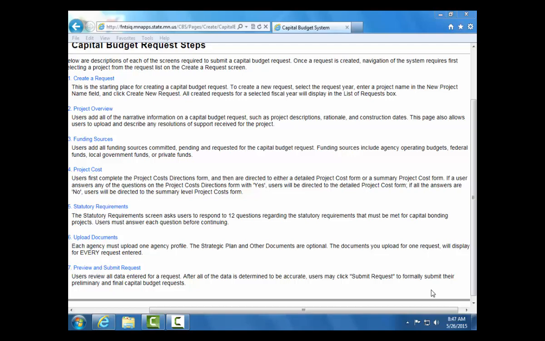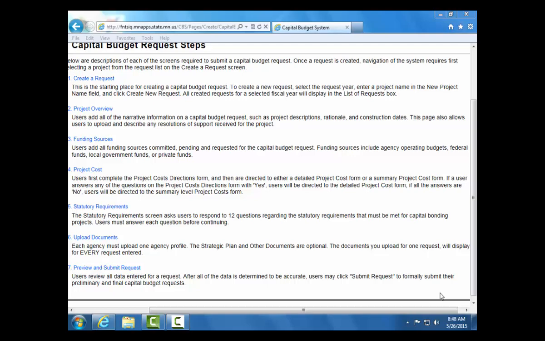Each agency must upload an agency profile and strategic plan document. Other documents are optional. The documents that you upload for one request will display for every request entered. Finally, users will be brought to the Preview and Submit Request screen, on which users are able to review all data entered for a request. After all of the data is determined to be accurate, users may click Submit Request to formally submit their preliminary and final capital budget requests.